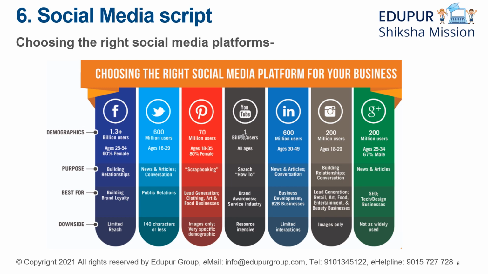Now, why should we choose them? We have understood the demographics, we have seen the purpose, now we see what they are best for. Facebook is best for building brand loyalty. You can create your brand there. People will get to know you there, how loyal you are, how good you are at selling your products, how good your products are, the reviews and everything. Twitter is good for public relations. That is how your brand has good relations with the public.